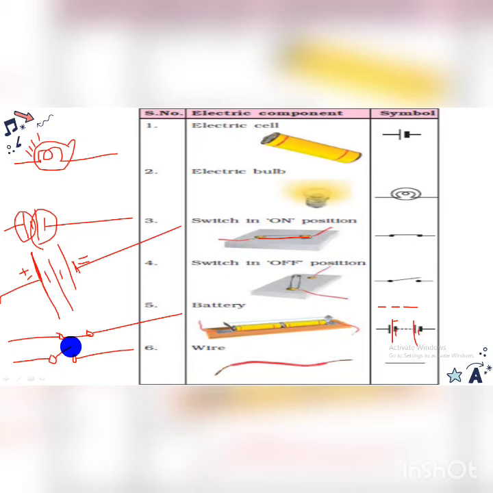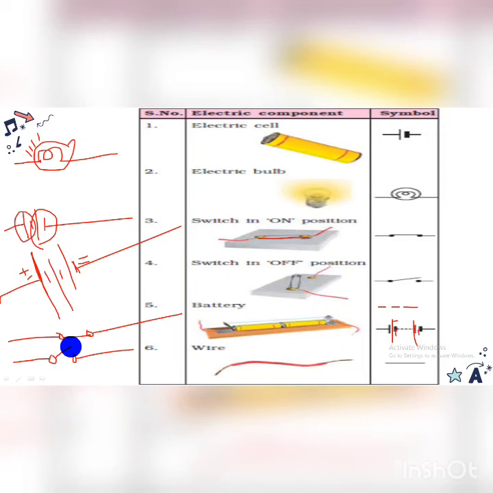Next one is wire. Okay, wire को तो हम normally mention कर सकते हैं with the help of a horizontal or vertical wire. Clear? So we are going to use these symbols for showing any electric circuit, and this is known as what? Circuit diagram. Up till now we have completed. Now moving to the next.